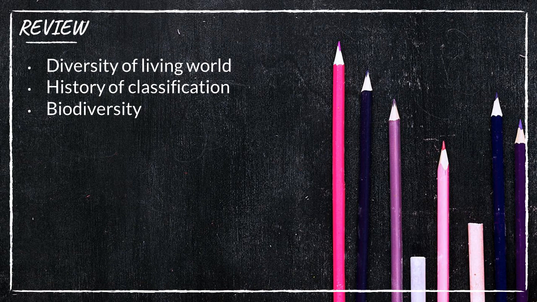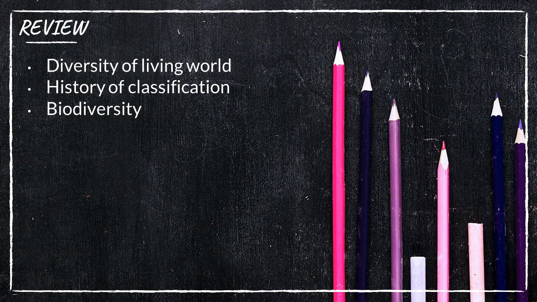So in the last class, we discussed the diversity of the living world. Various organisms are available in the world, millions, even billions of species. And how could we categorize all these organisms? And in the second one, the history of classification, so many scientists have given their own ways to classify these organisms. And regarding biodiversity, what do we mean by biodiversity? All those things we discussed in the previous session.